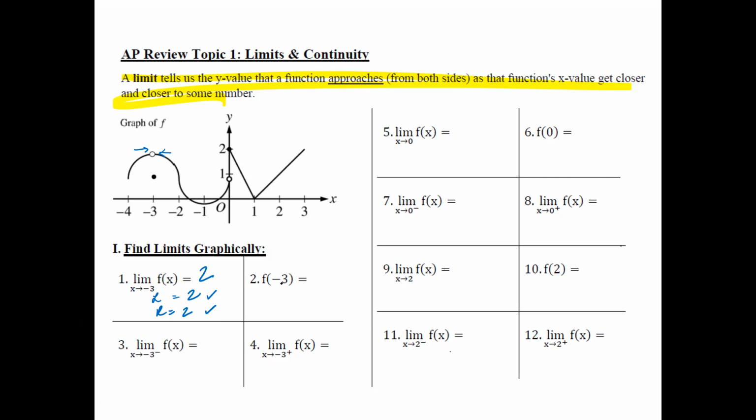Question number 2, f of -3. This is not a limit. It's saying when x is equal to -3, what is the y value? At -3, the y value is 1. For number 3, what is the function as x approaches -3 from the left side? Approaching -3 from the left side, it looks like it's at 2, and from the right side, it's at 2.